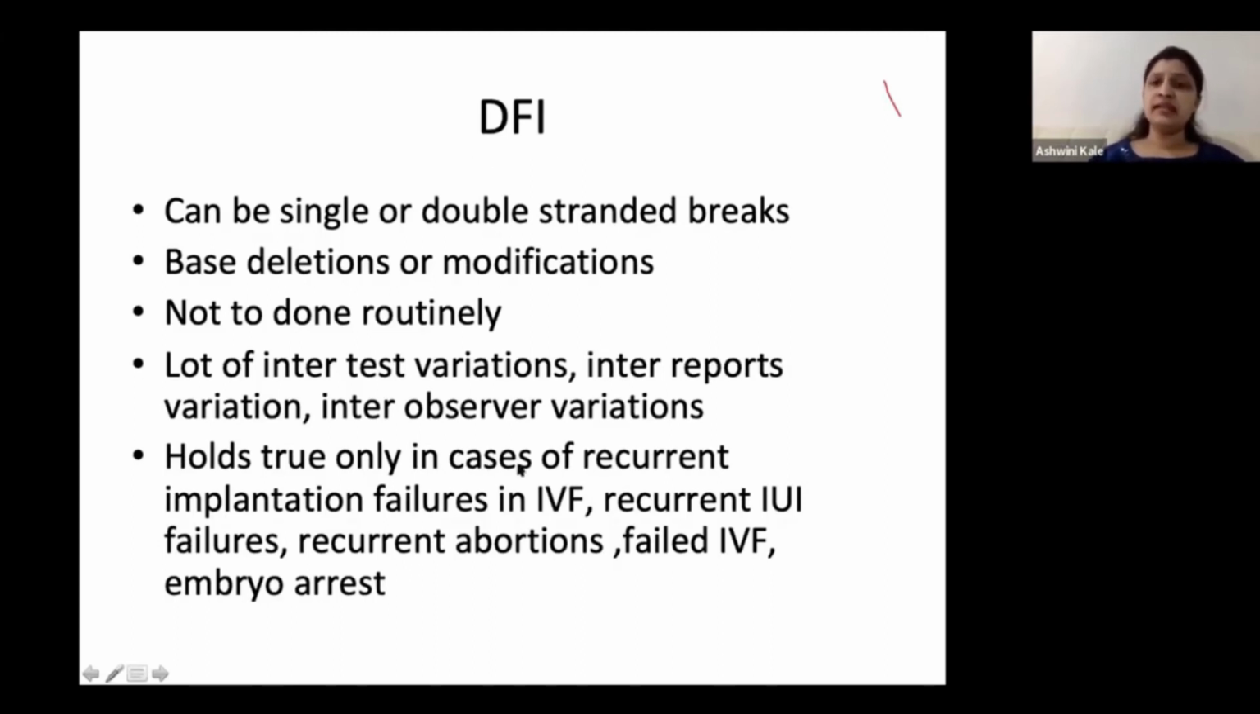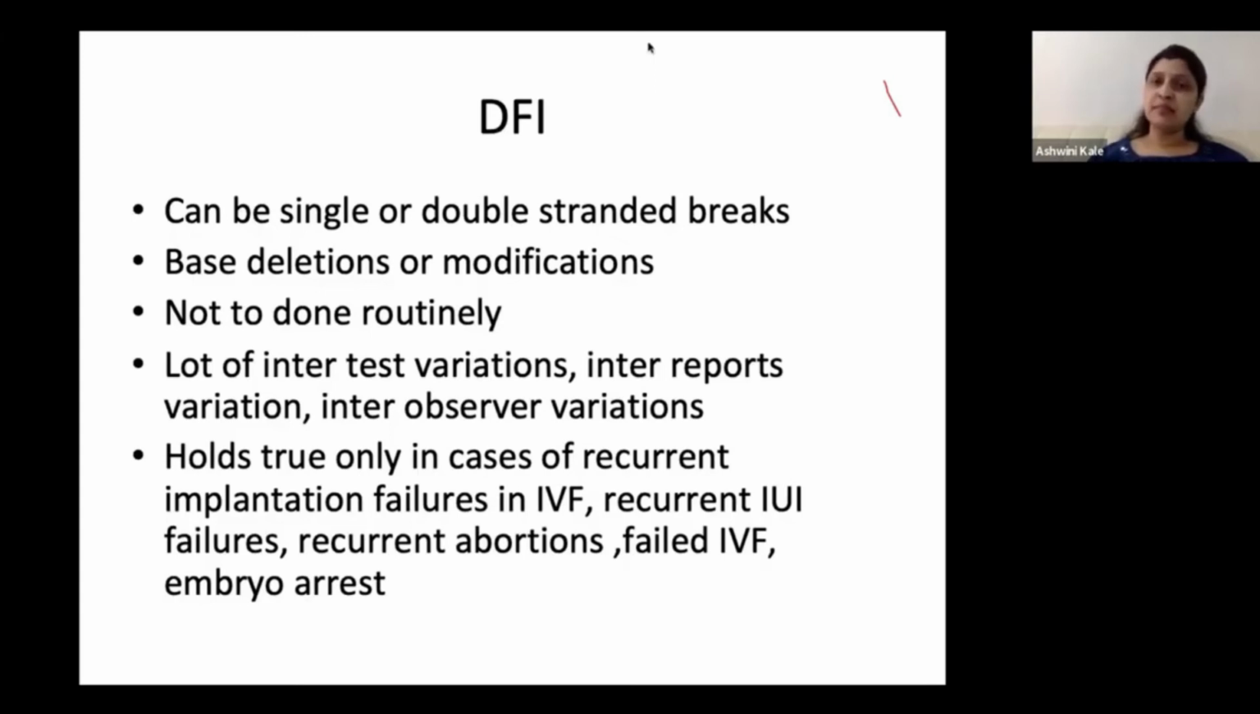It basically is done in cases of recurrent implantation failure, in cases of IVF, recurrent IUI failures, if the patient has recurrent abortions, if the patient has failed IVF, in the sense you have done her IVF and the embryos have not developed or cleaved. So that is the time when you can think of doing a DFI for that patient. And if you find a very high DFI, you could shift from IVF to ICSI. Or if you see that on repeated IVF attempts you have embryo cleavage arrest, that is, the embryo has formed, but it is not dividing beyond the cleavage stage, that it doesn't divide into 6-cell, 8-cell, or a blastocyst stage, that is the time that you can think of doing a DFI.